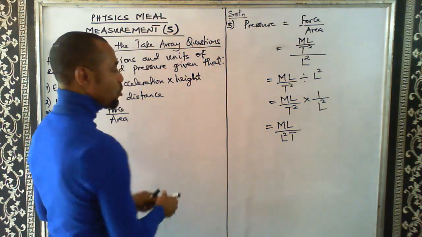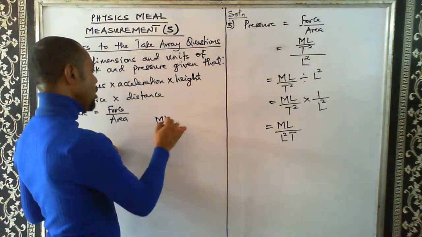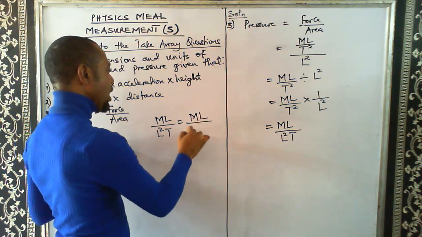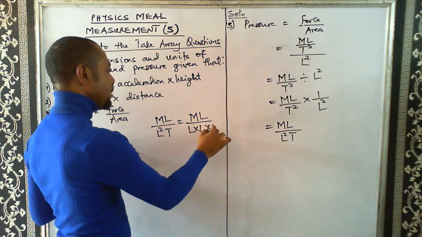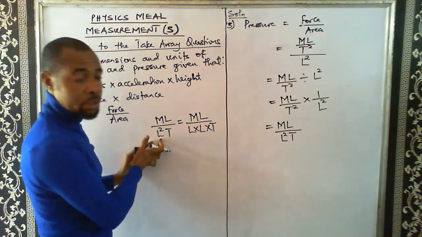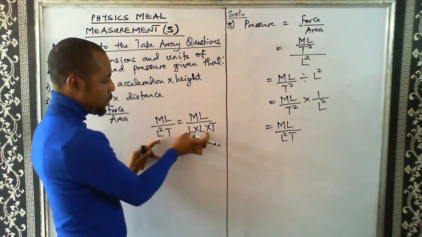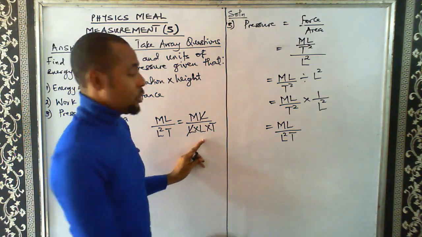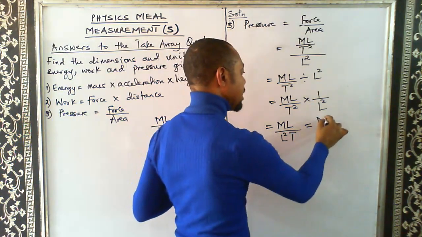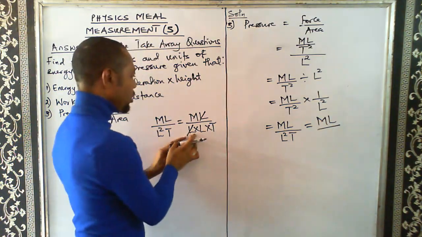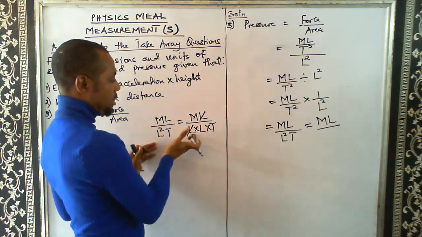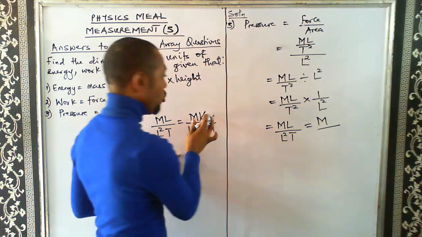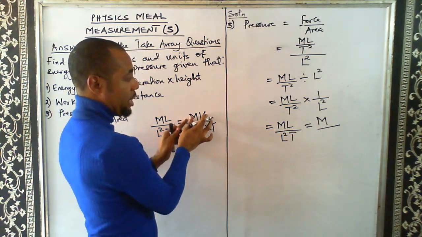You can still simplify further, because L can divide L. You remember that L square, so having M L over L square T is something like saying M L over L times L, then times T, because L times L gives us L square. So you can split this so that this L can divide this L. We are left with one L there. So I can simplify this as ML, expanding this, so I have to divide L, so that I'm left with M. Now no more L here.